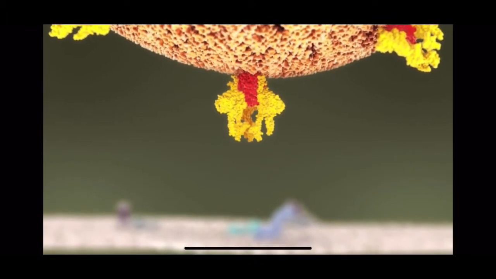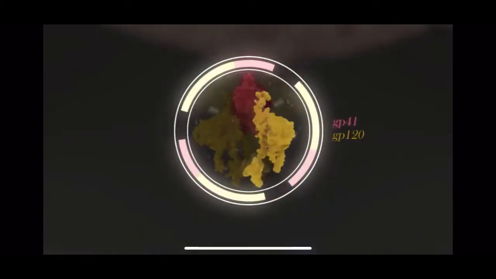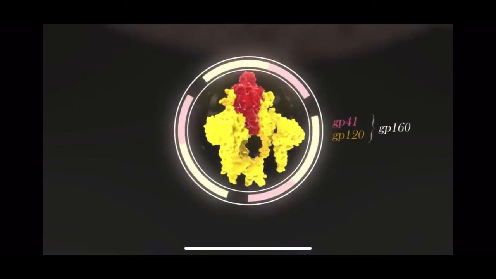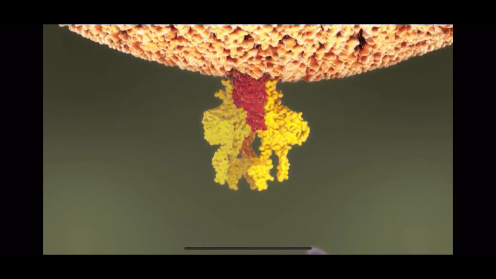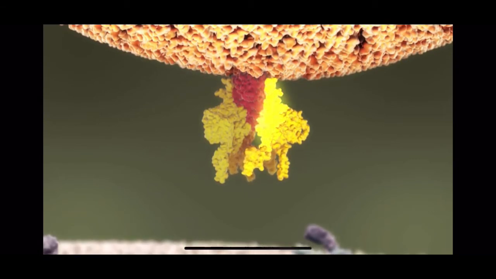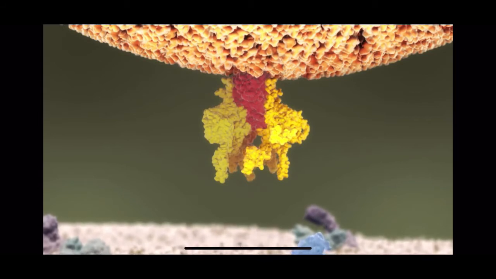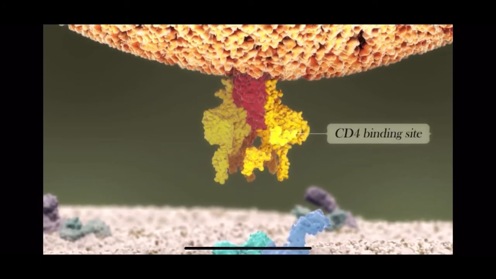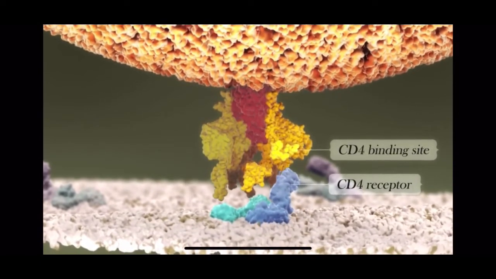HIV first binds to the cellular CD4 receptor present on the surface of the host cell. CD4 binding is mediated by the HIV GP120 surface glycoprotein, which together with the transmembrane glycoprotein GP41 forms GP160, which is present as a trimer complex on the viral envelope. In order to enable CD4 binding, GP120 must undergo a series of internal structural rearrangements. This process begins with rearrangement of the so-called inner and outer domains of HIV GP120. GP120 then undergoes further internal rearrangements in the region surrounding the CD4 binding site, which enable it to adopt a CD4 binding competent state. Once in the CD4 binding competent state, GP120 can bind to the CD4 cell.